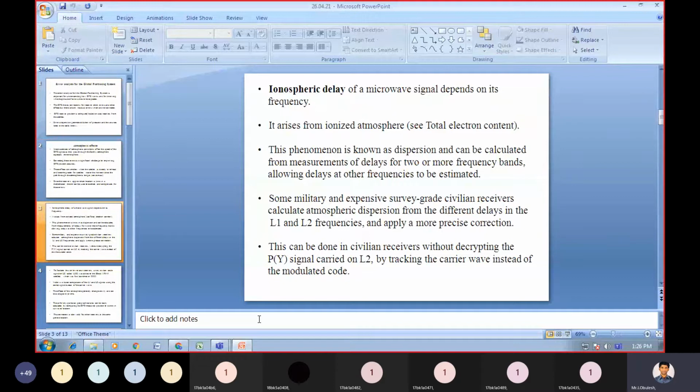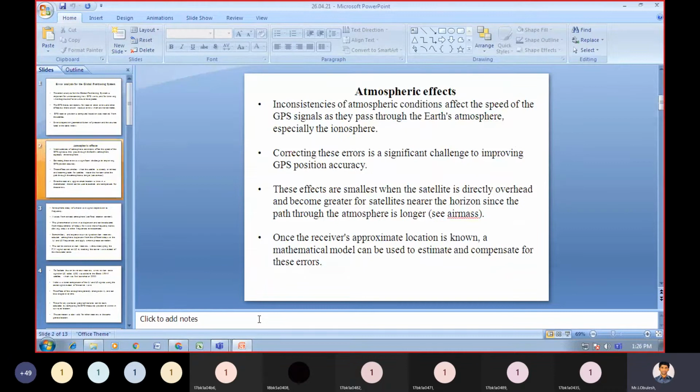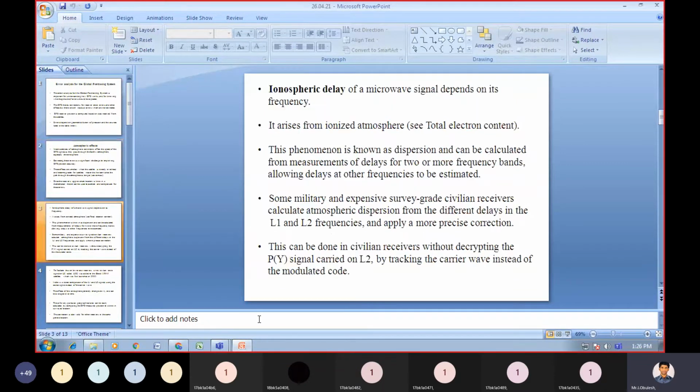Here we have the ionospheric delay, based on the speed of these signals, which pass through the ionospheric layer.